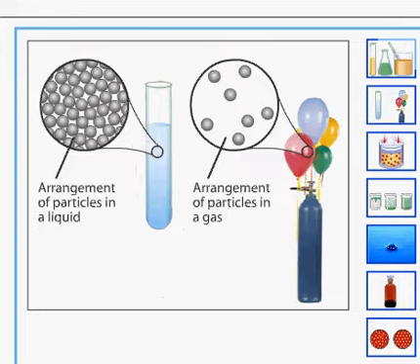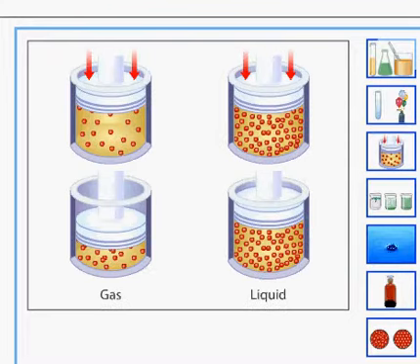Liquids have high densities compared to gases. This is because particles in liquids are much closer than in gases. There is less empty space between them. It is difficult to compress liquids. This is because the particles are much closer together than in gases, so there is less space between particles to compress.